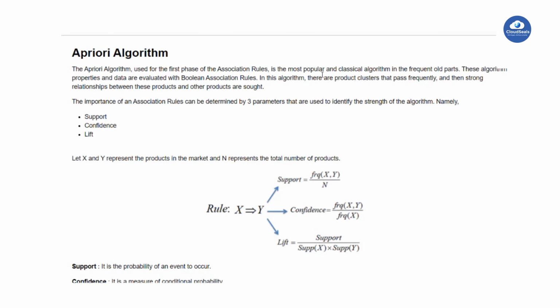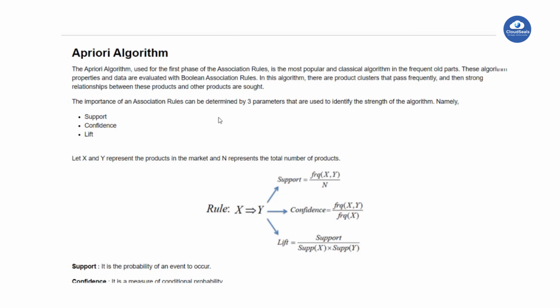This is the most popular classical algorithm. Frequent itemsets means, based on old customers who bought some items frequently, for example milk, bread, diaper, like that. Based on that information, it will suggest; product clusters that appear frequently, and strong relations between products and other products are sought.